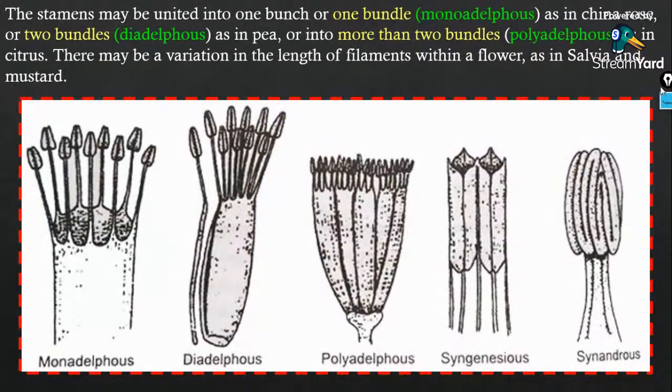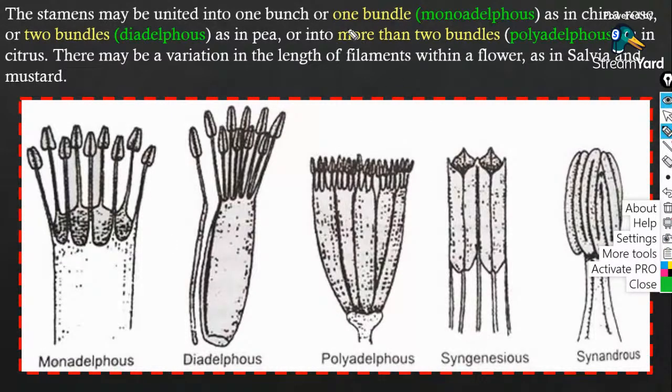So guys, this is also a very, very important slide. That is, the stamens may be united in one branch or into one bundle. Guys, in certain plants such as China rose, you will find all these stamens or the androecium fused together to form one single bundle.